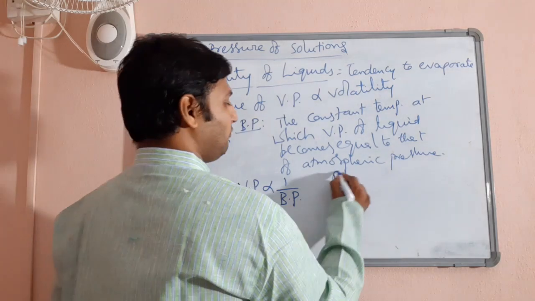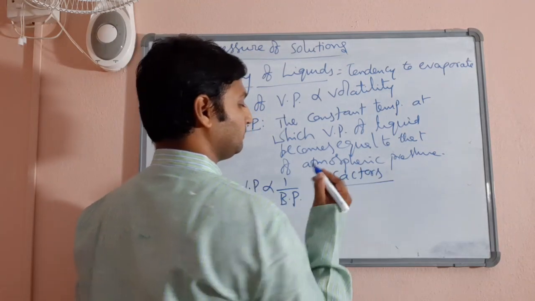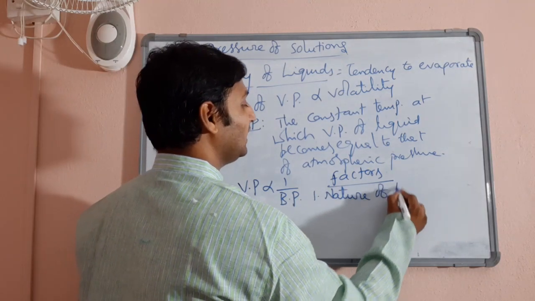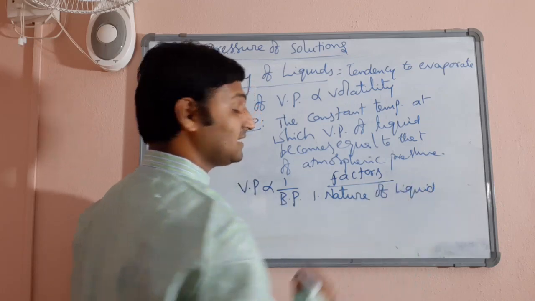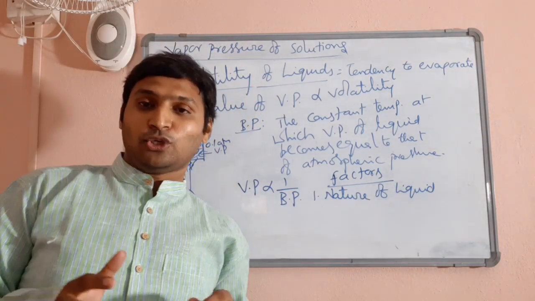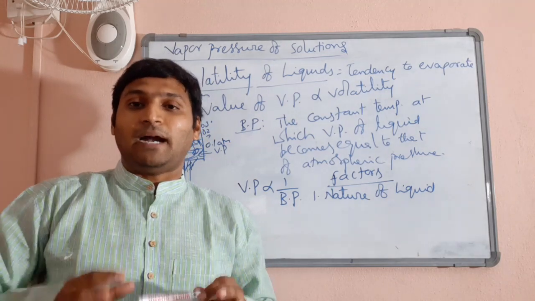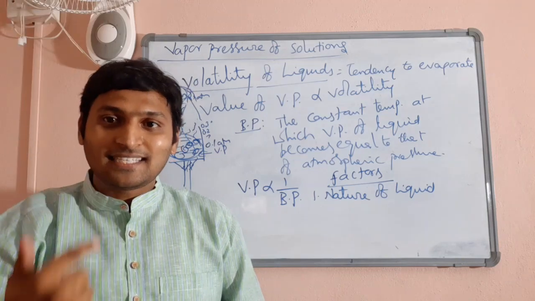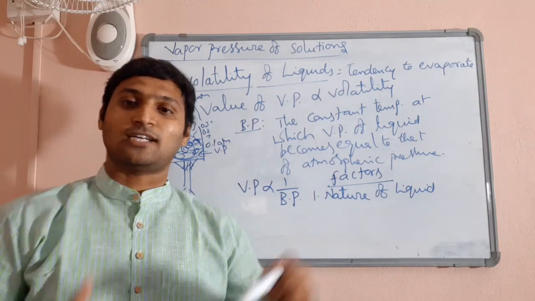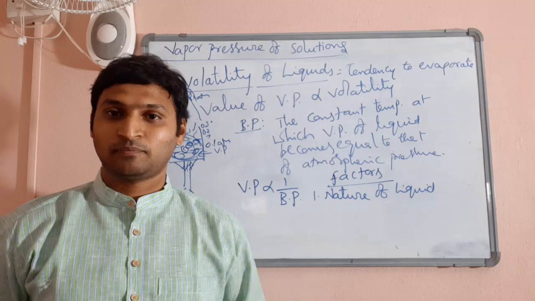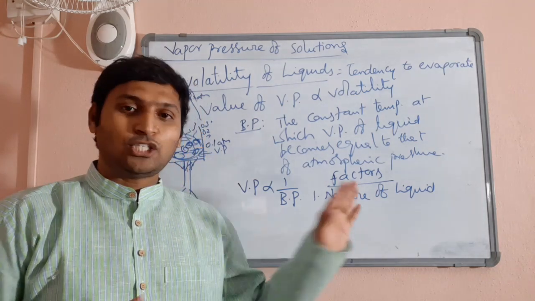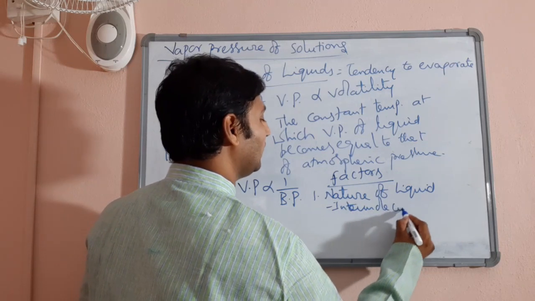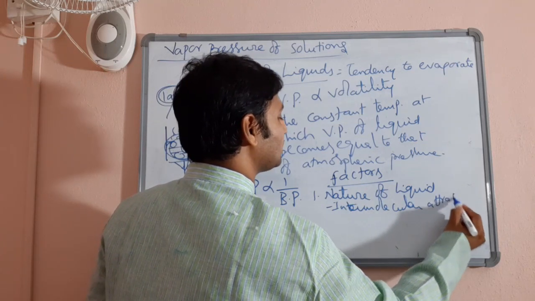Now, the factors affecting vapor pressure. First, majorly I should talk about the nature of the liquid, and this is the reason why I was talking at length to you about intermolecular interactions, and I gave them to you in the decreasing order of their strength also, which interactions are strongest, which interactions are weakest. First, let us talk about, in the nature of liquid, intermolecular attraction forces in liquid.